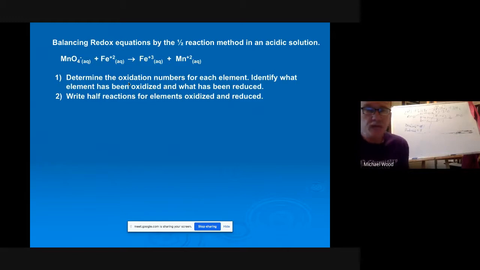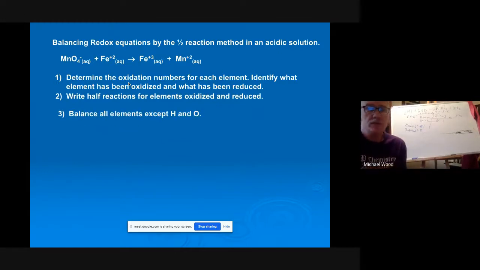And then you write half reactions for the elements oxidized and reduced. And so typically what always happens here is the elements that are not oxygen and hydrogen are usually the elements in the half reaction, but I'll show you. Then we write out the half reactions. And again, I want to go through an example.